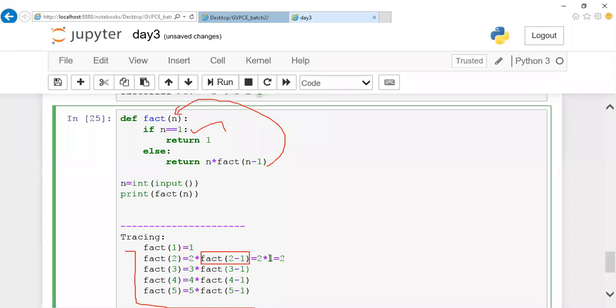Again it will come down. So 2 is calculated. Again it will come down. So 3 into fact of 2. Fact of 2 result is 2. So it is 6. Again it comes down. So 4 into 6. It gives you 24 as an answer. Again it comes down. 5 into fact of 4. It gives you 5 into 24 as 120. And this calculated result will be thrown back here. Got it? This is how your recursion works, guys.